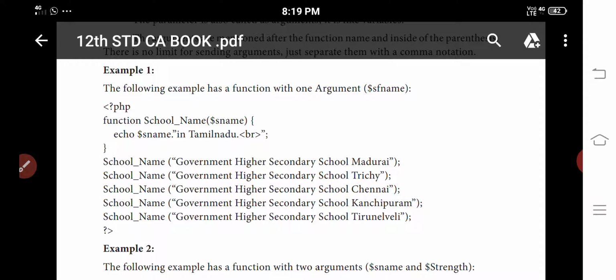This program is about five school names. We want to display five different schools in Tamil Nadu, so for that we are writing this program. In the output we will get: Government Higher Secondary School Madurai, Government Higher Secondary School Trichy, Government Higher Secondary School Chennai, Government Higher Secondary School Kanchipuram, and Government Higher Secondary School Tirunelveli. This is the output we will get on the output screen.